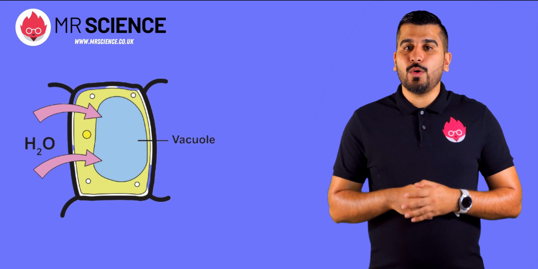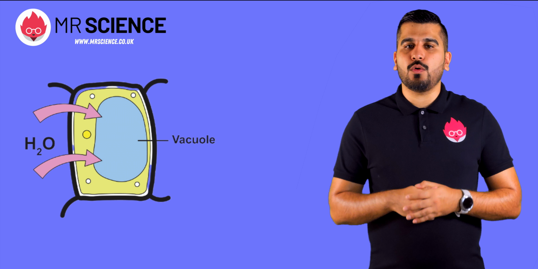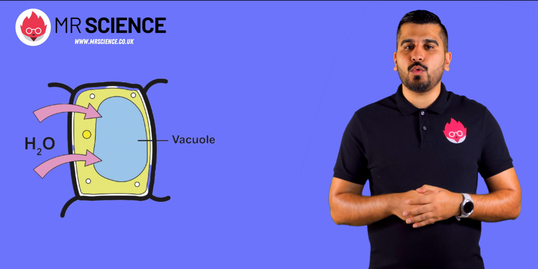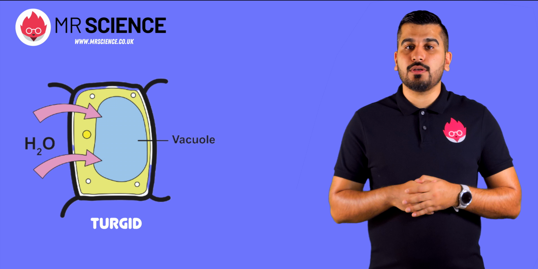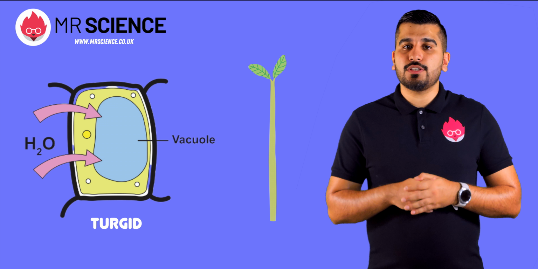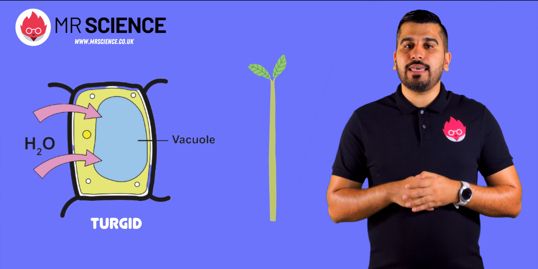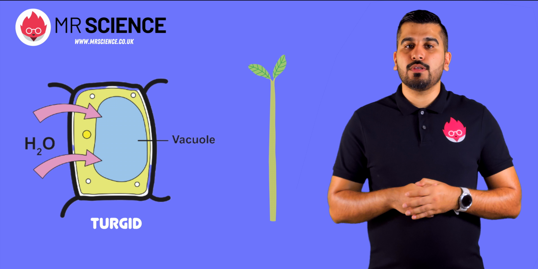When a plant cell is placed in pure water, water is drawn into the cell, causing the cytoplasm and the vacuole to push against the cell wall, and the cell becomes turgid. This supports non-woody parts of the plant, such as young stems and leaves. It also holds the stem upright, so leaves can carry out photosynthesis properly.